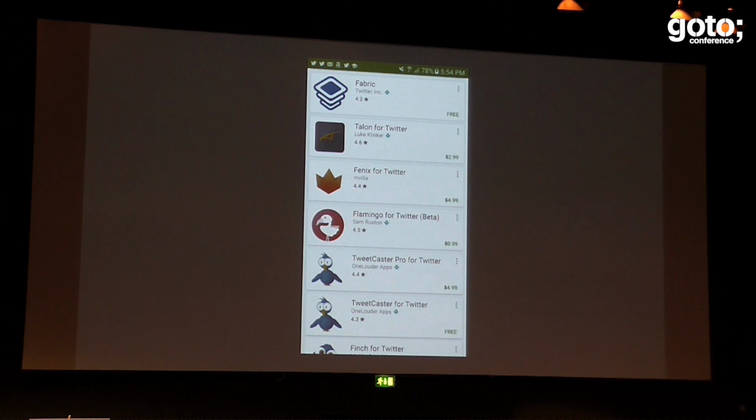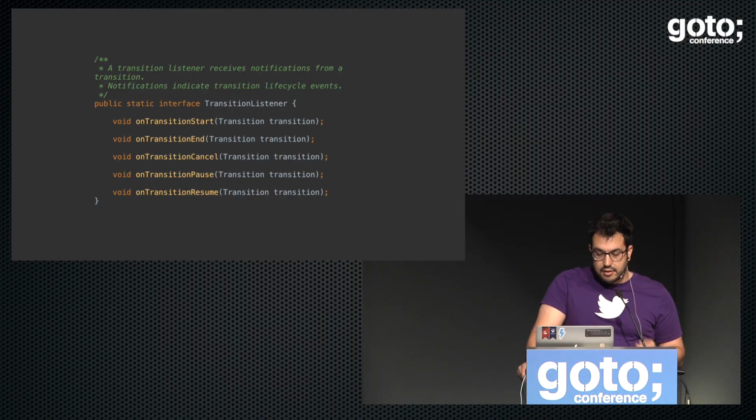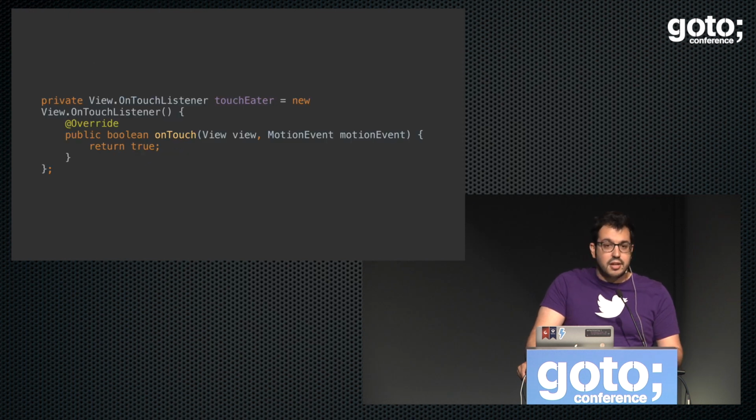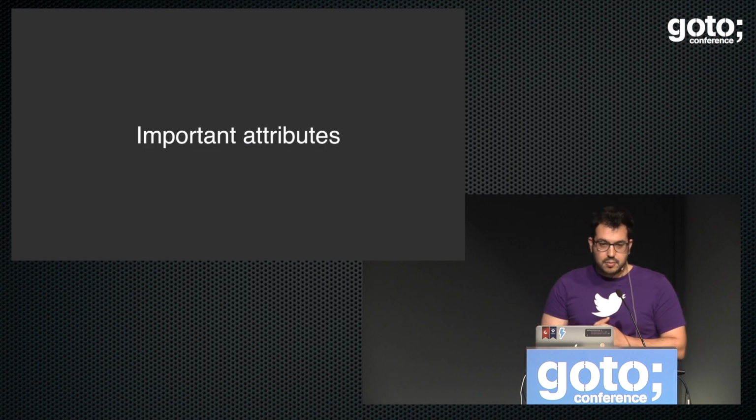It's just a limitation. But I mean, we can simply fix that by using this transition listener. Thankfully, we can hear all the life cycle events of the transition. So what we can do is, on transition start, we are just going to eat all the touch events, pretty much. And then when the transition finishes, we'll just set the touch listener again to the right place. Easy, right? Okay, so before entering into the interesting part of the talk, which is the demo, let's talk about two important attributes for animations.